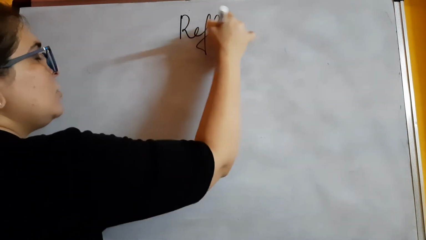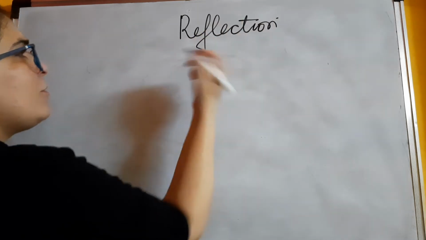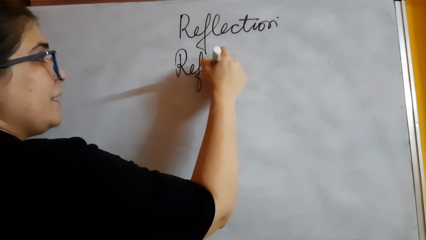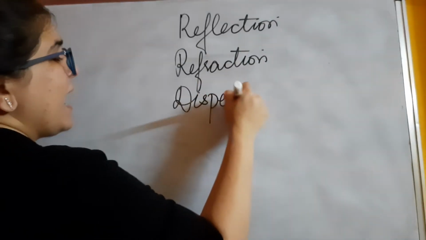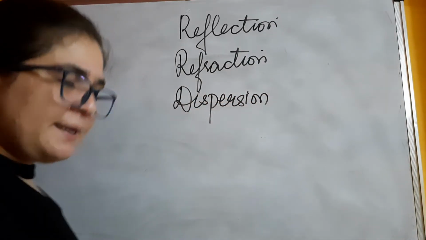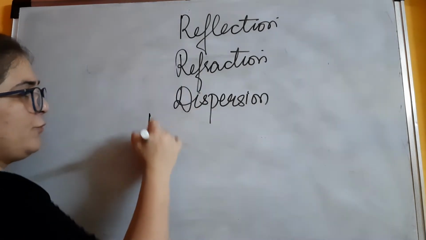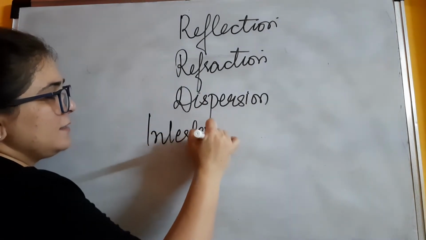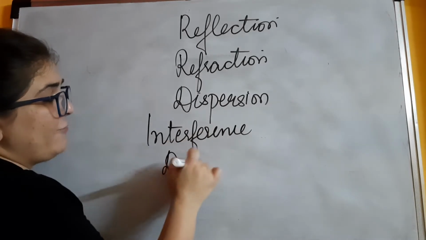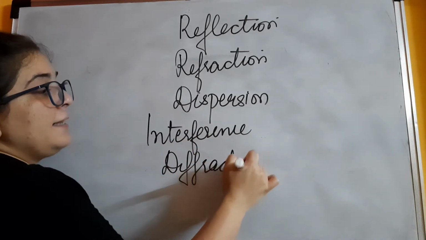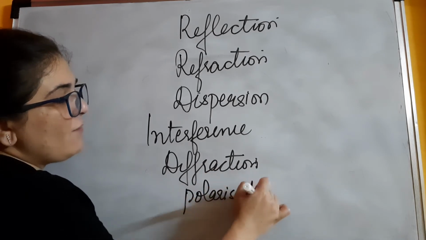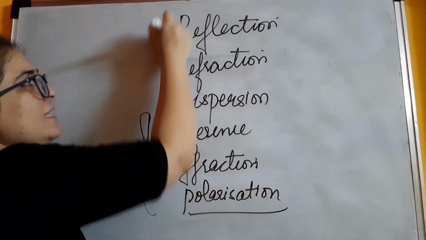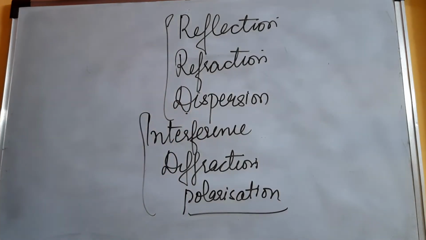We all know about reflection, we know about refraction, we know about dispersion. I am naming 2-3 more phenomena. There are many phenomena, but a few are interference, then there is something called diffraction, then we have something called polarization. So what I want you all to know is that these 3 phenomena that we know are not the only ones which are related to light.